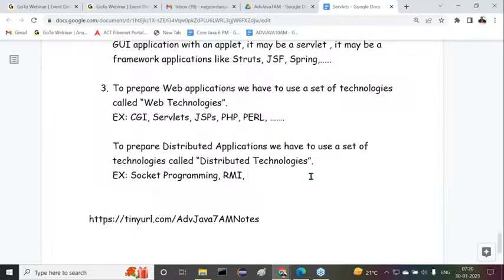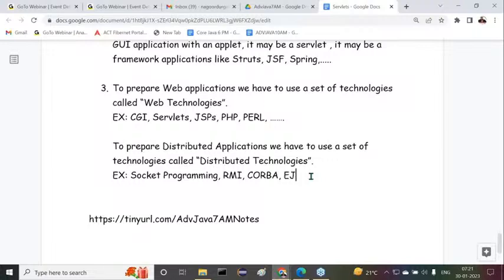A method is available at a remote machine. That method we want to call from the local machine. The local machine wants to access the remote methods available at the remote machine. So this is RMI, which we have already seen. CORBA, Common Object Request Broker Architecture, is one type of distributed technology.